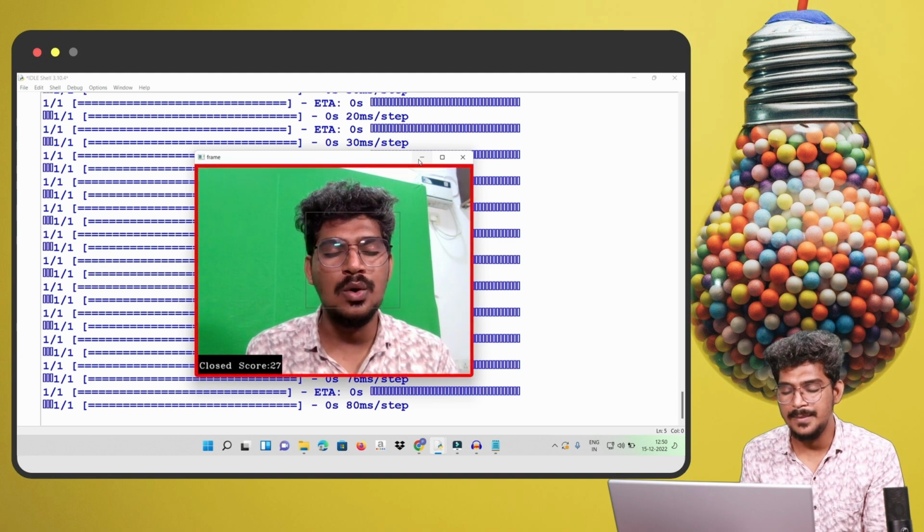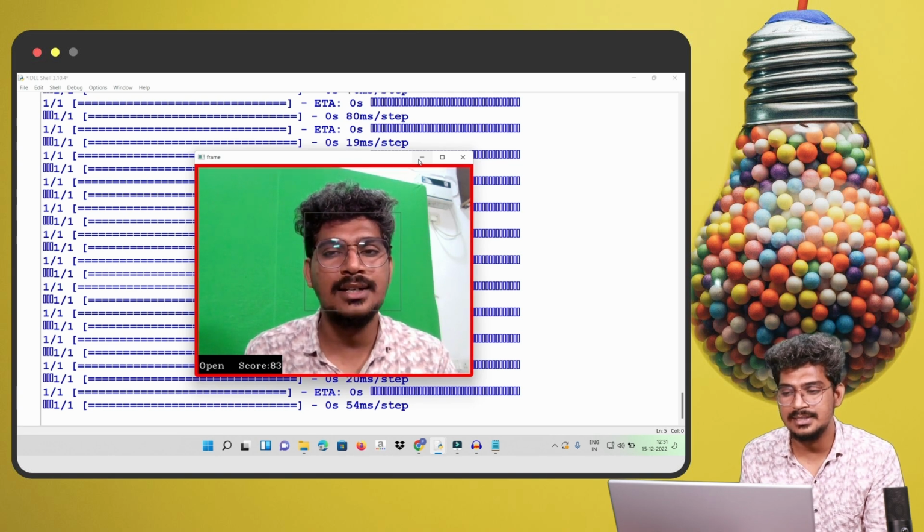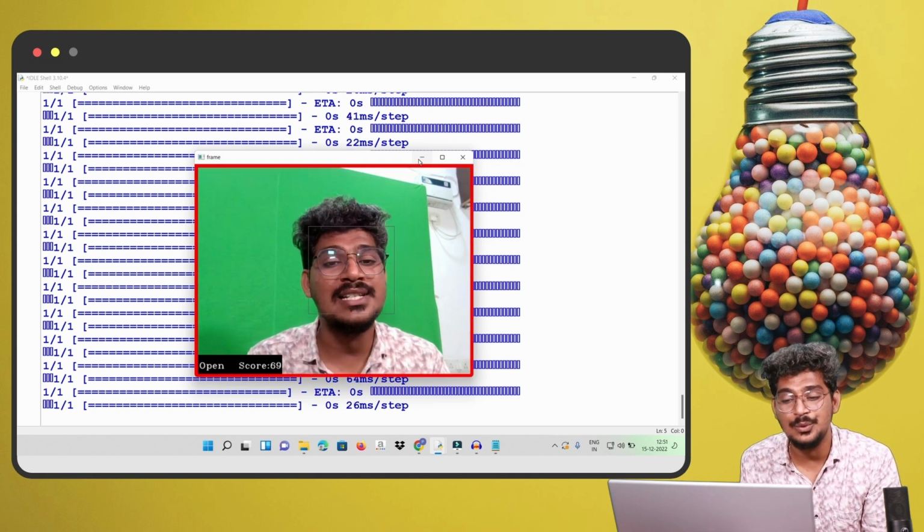Once the score is greater than 15, the frame automatically notifies with a red rectangle, so that is the alert. The score is 72 right now.